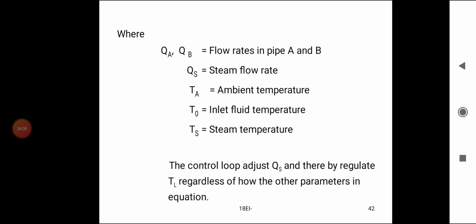The control loop adjusts QS and thereby regulates TL regardless of how the other parameters in the equation change.